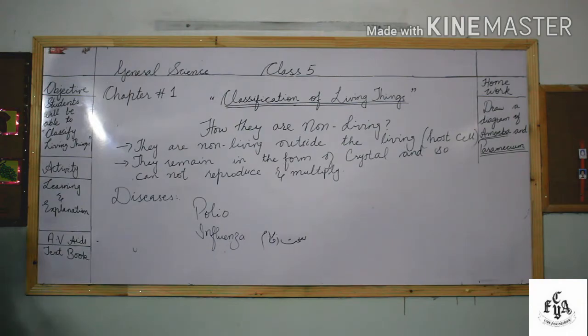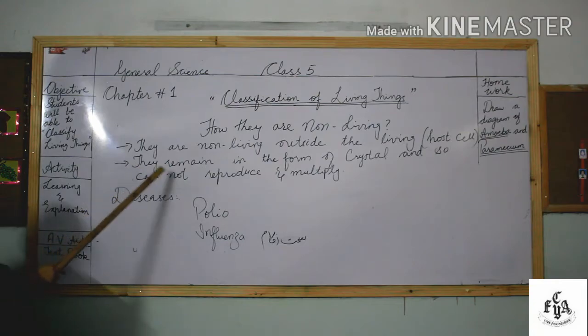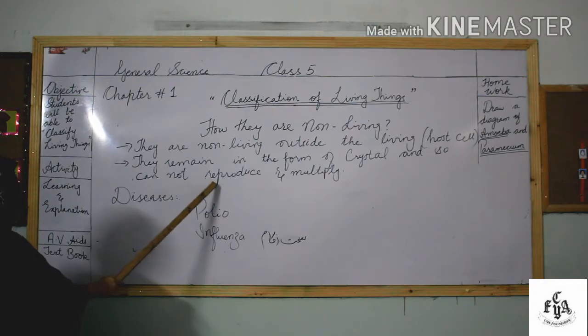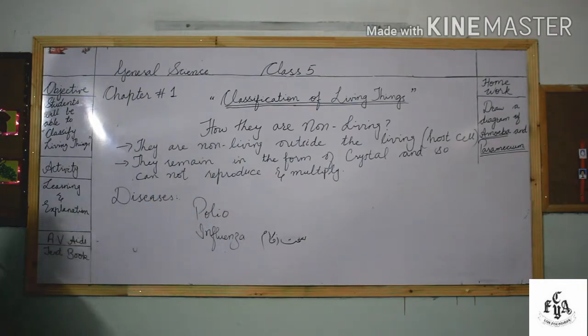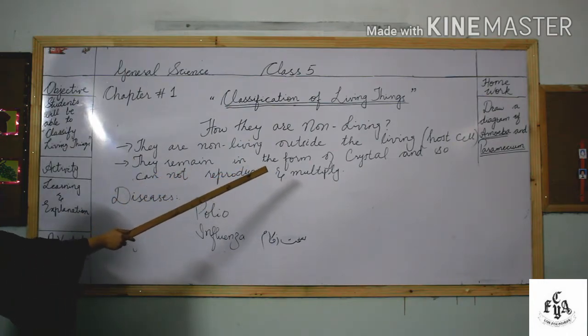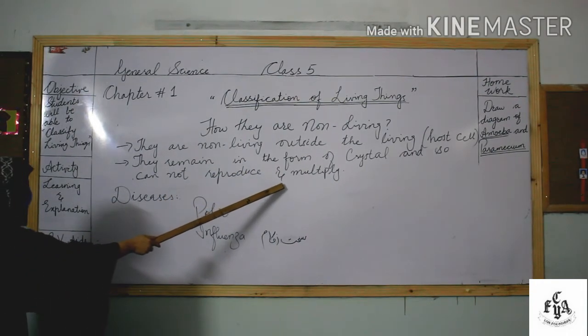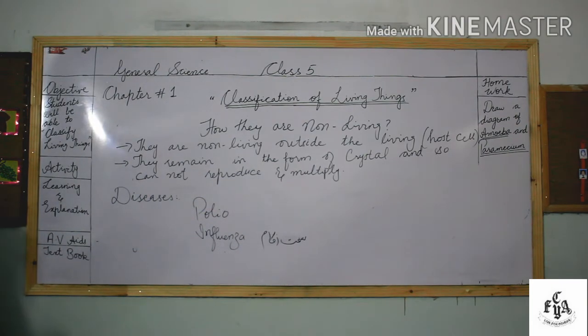How are they non-living outside the living cell? They remain in the form of crystal and so cannot reproduce and multiply. When they are outside the cell of plants and animals, they remain in the form of crystal and they are not able to multiply because they do not have a living cell. They cannot use energy or take food from any living cell. That is why they are in the form of crystal and cannot reproduce and multiply.